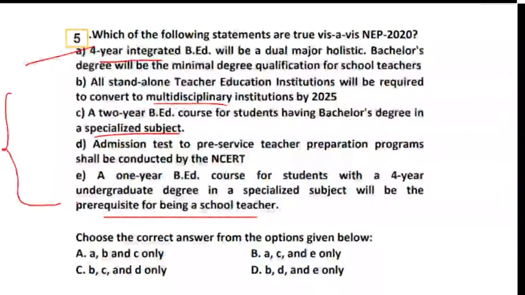So these are all the terms and conditions, or the clauses, which were reflected in the new education policy 2020. If you are very confirmed with all these points, this answer will be very easy. Otherwise, it will lead to a lot of confusion for you. So let's see how many of you are able to correctly answer this question. We are supposed to pick up the true statements from the given statements. Okay. So yes, let's see what are the true statements from the given.